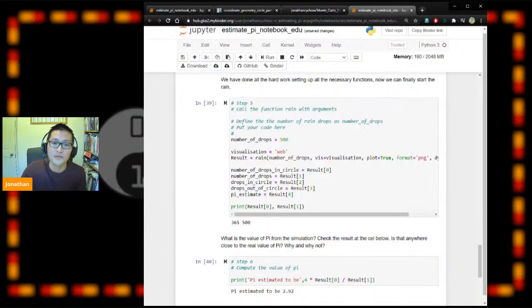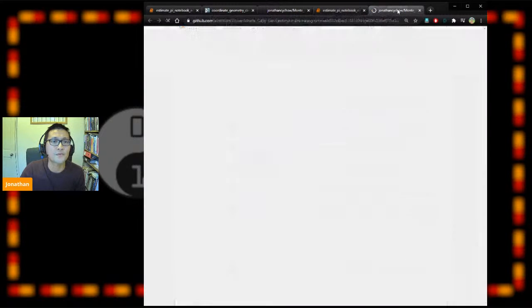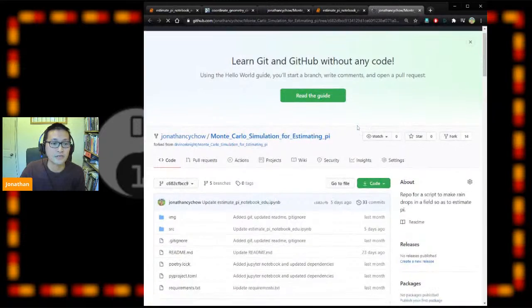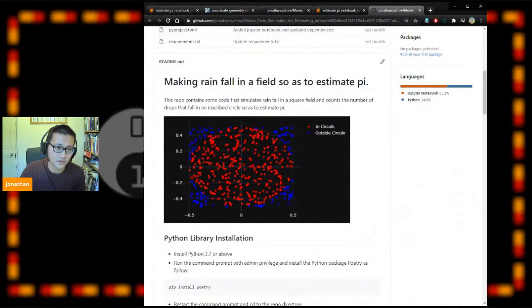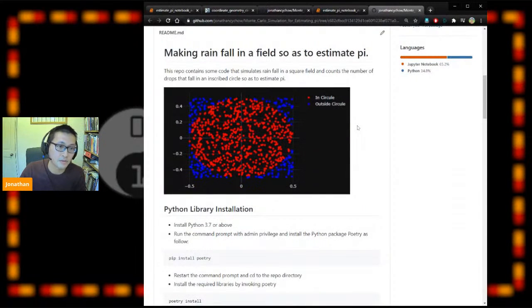For those who would like to know more about Monte Carlo simulations, if you click on the very top of the page, there's a visit repo button. It will bring you to a GitHub repository. Hopefully the README is quite useful, so you can just go through it. You can also run the code, and you can experiment with different numbers of drops in the simulations.